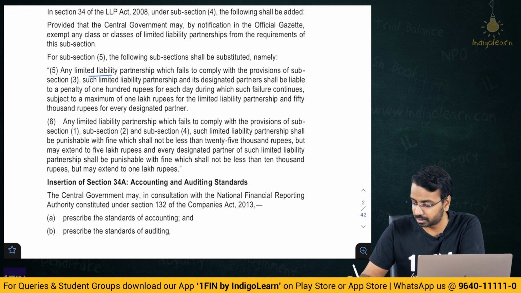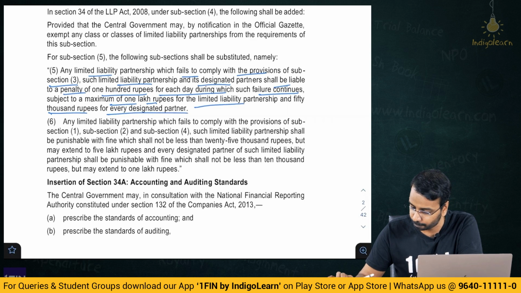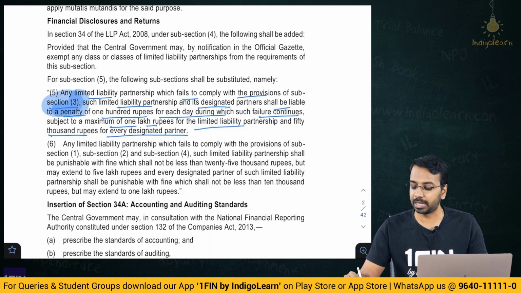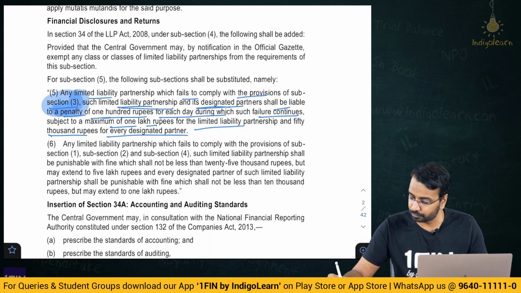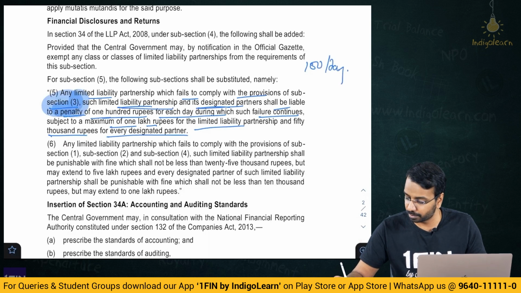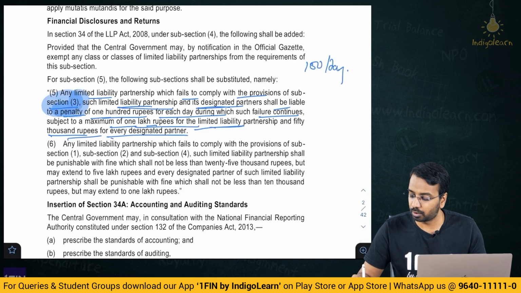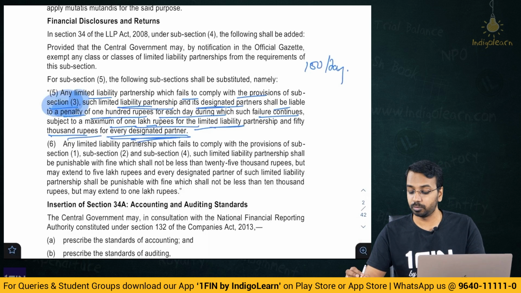So if any limited liability partnership, an LLP, fails to comply with the provisions of subsection 3, such limited liability partnership and its designated partners shall be liable to a penalty of 100 rupees for each day during which such failure continues, subject to a maximum of 1 lakh for the limited liability partnership and 50,000 for every designated partner. So basically, as per subsection 3, you have to file the accounts in the prescribed time and in the prescribed manner, and if that is not done, then the partnership and the designated partner shall be liable to a penalty of 100 rupees per day, and the maximum amount is 1 lakh rupees for the limited liability partnership and 50,000 rupees for every designated partner. So each designated partner has to bear this loss.